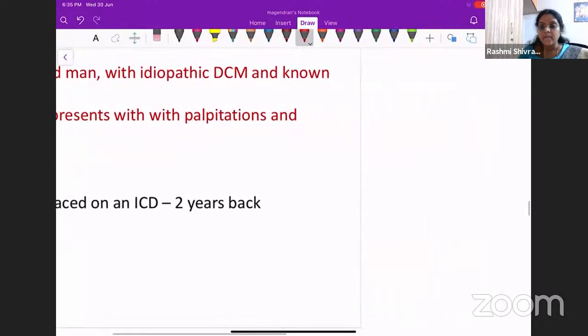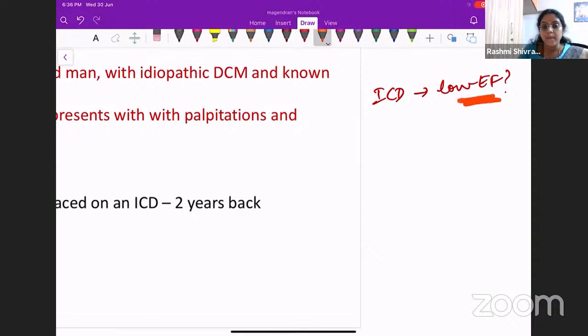So why do we place an ICD in a patient with low EF? What is the relation between the two? In a patient with structural heart disease and a low ejection fraction, they are very much prone to develop arrhythmias. So to avoid these arrhythmias, we place an implantable cardioverter defibrillator.